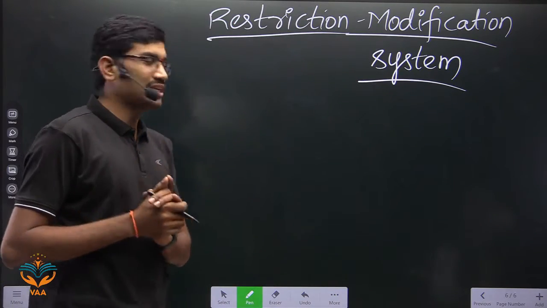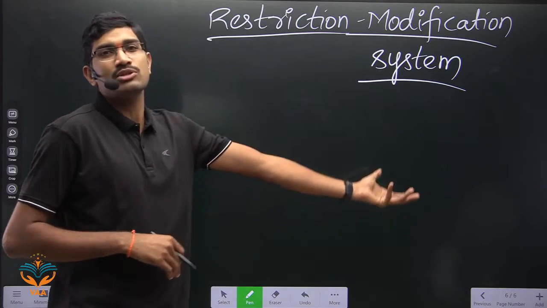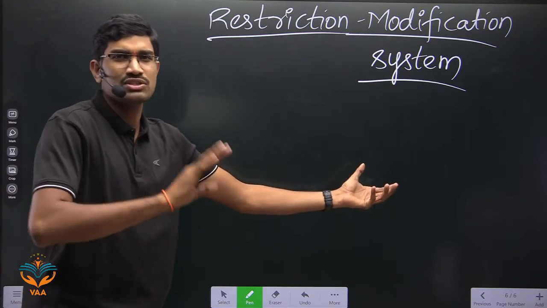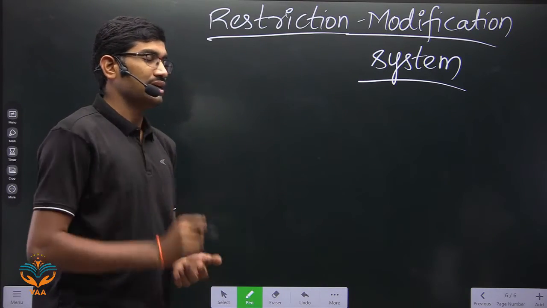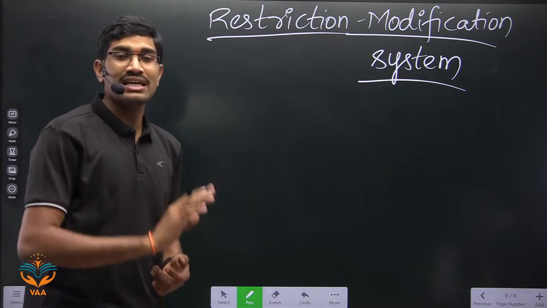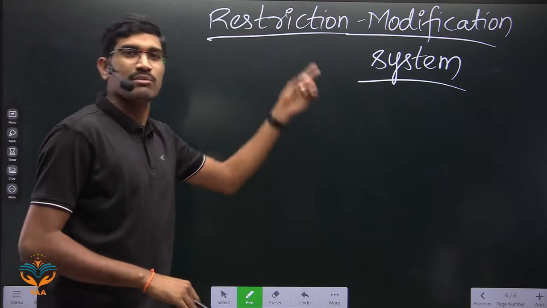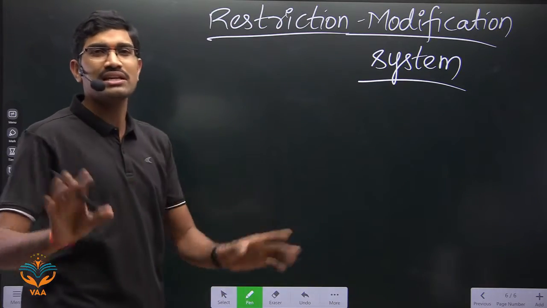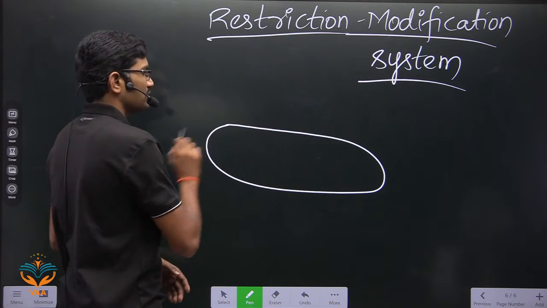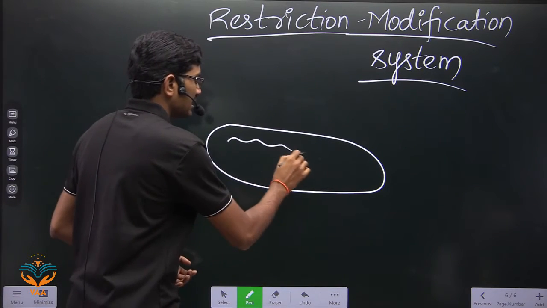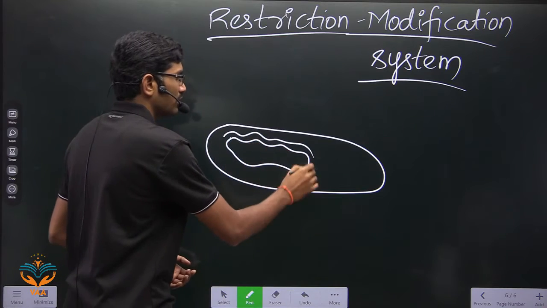First I will tell you one general procedure of what is happening. Anyhow, this procedure we already studied under the Hershey and Chase experiment, where I clearly explained all these things. So now we will simply recollect these points. Suppose there is a bacterium, and the bacterium has its own nucleoid.